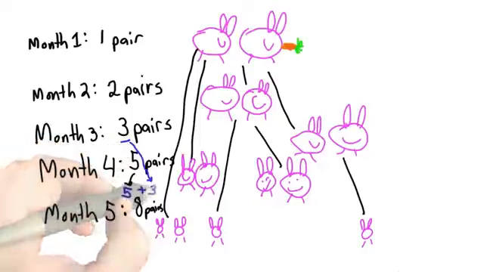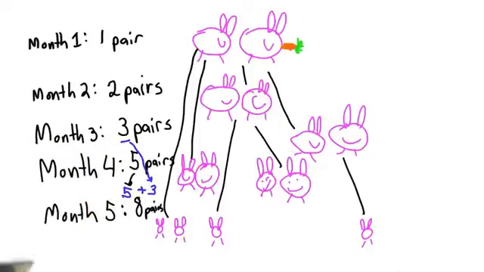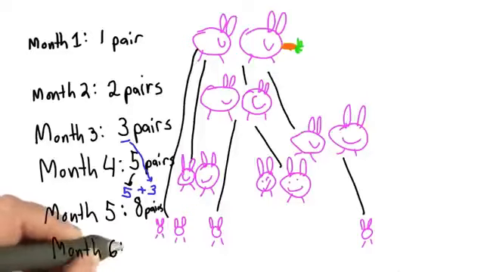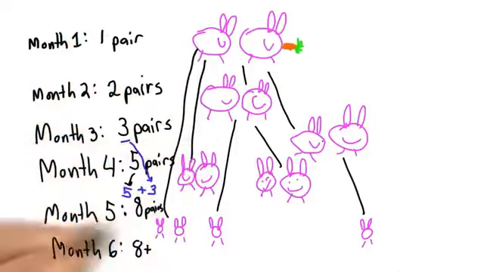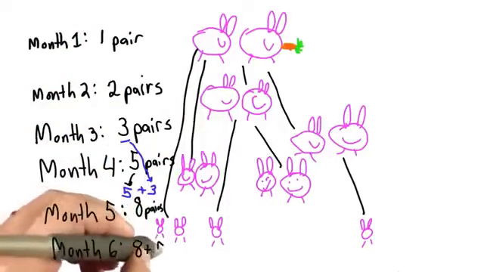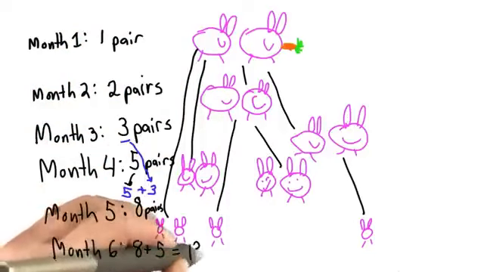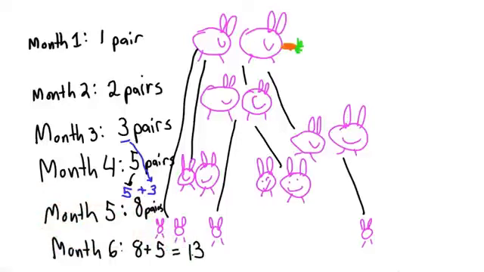So we have 3 new pairs of rabbits plus the 5 that we had in the previous month. And this keeps going. In month 6, we're going to have the 8 rabbits that we had at the end of month 5, plus the 5 mature pairs, 1, 2, 3, 4, 5, will each reproduce. So we'll have 5 new pairs, and that will give us 13 pairs of rabbits. So this was the model Fibonacci developed.